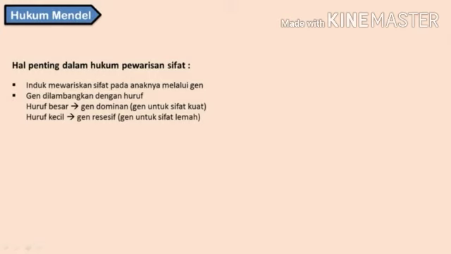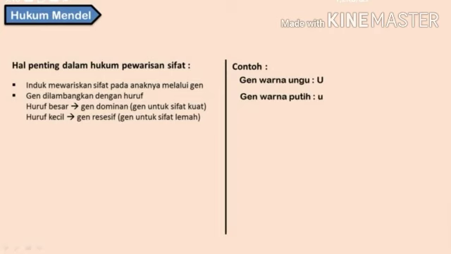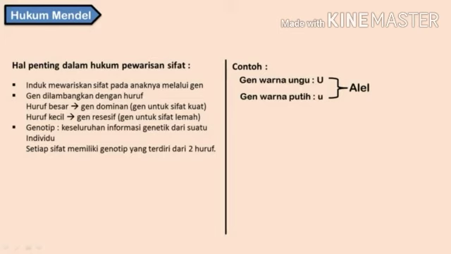When the strong and weak genes unite, the trait that appears is the trait carried by the dominant gene. For example, a purple gene is denoted by a large U, while a white gene is denoted by a small u. It means the purple color is dominant, while the white one is recessive. When they meet, the color that appears is purple. The big letter U and small u are called alleles.